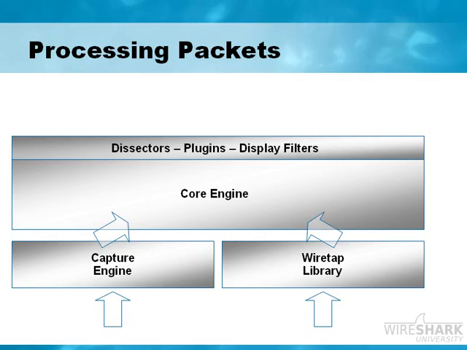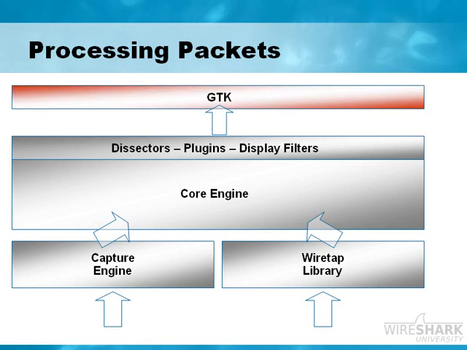There are some dissectors that are implemented as plugins. So you may also see in Wireshark that you have a list of plugins that are part of Wireshark. And now at this point, display filters can come into play. Although the core engine has all of the packets saved in there, we might not want to actually see all of the packets. So we can apply display filters to the traffic that the core engine has.